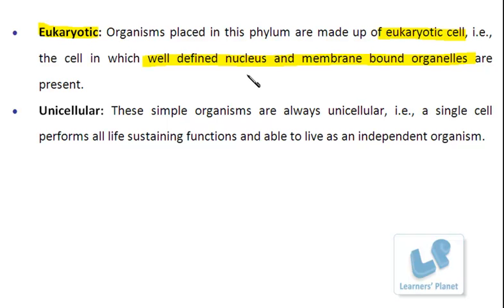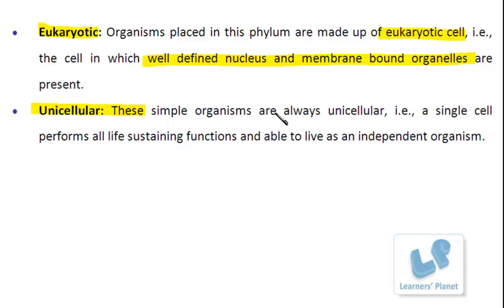So prokaryotic or the monerans, they are primitive, and these protistans are advanced with respect to the moneran group, right? Further, these organisms are unicellular. Again, it must be a very simple concept. I mean, this concept must be very clear to you as you are learning it since long, right?